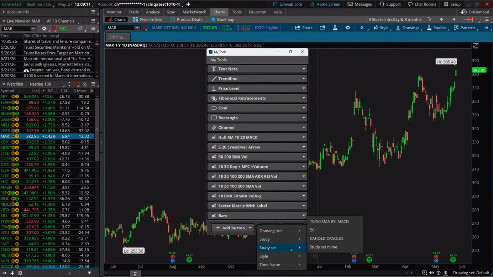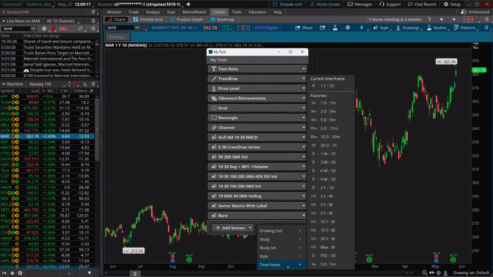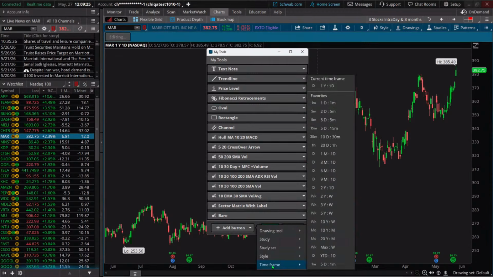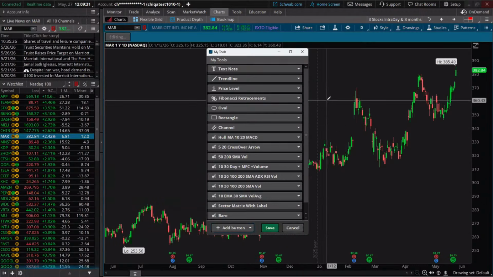You could put in a study set. What I've done is a lot of different styles, but you could also do some time frames here. So up here at the top, kind of on the chart we have D for daily. But if we wanted to maybe put a couple of other charts on there, we could. Maybe you go back and forth between, say, a 1 day, 1 minute chart.